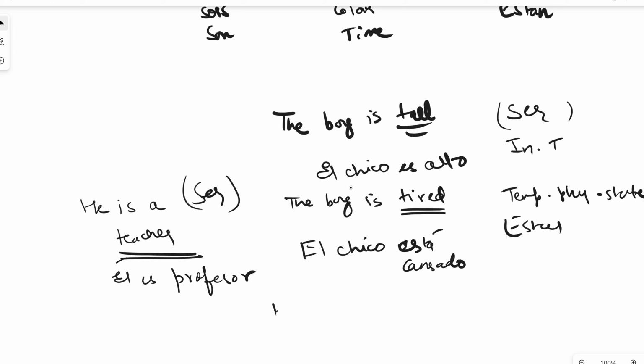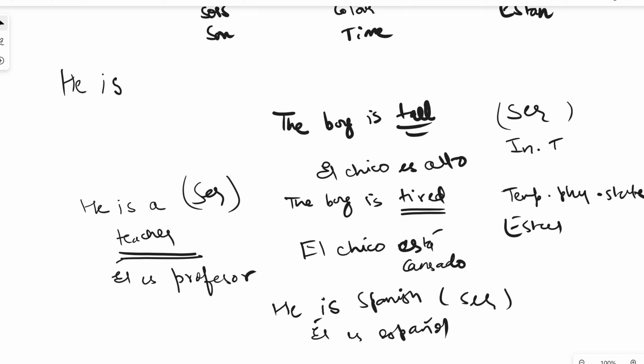If I say he is Spanish, again I'm talking about the nationality, which is always ser. Él es español. If I say he is angry, now this is estar, obviously, because being angry is a temporary mental state. Él está enfadado. Right? So that is the main difference between the verb ser and estar.